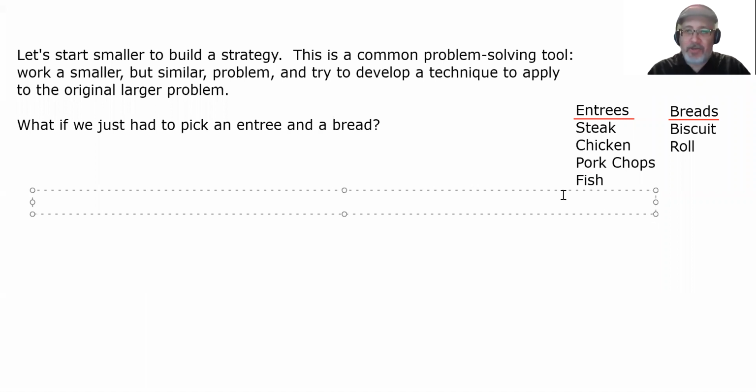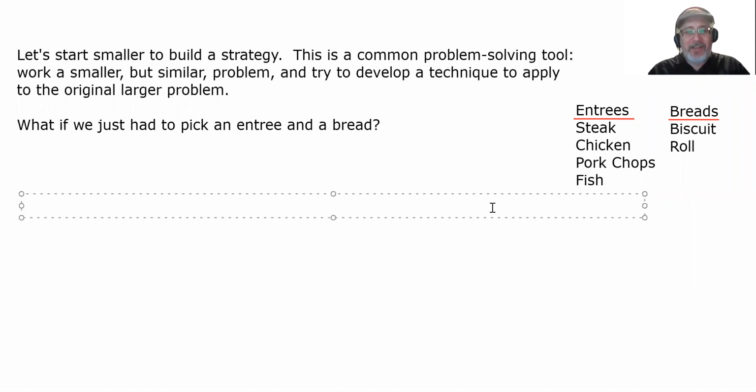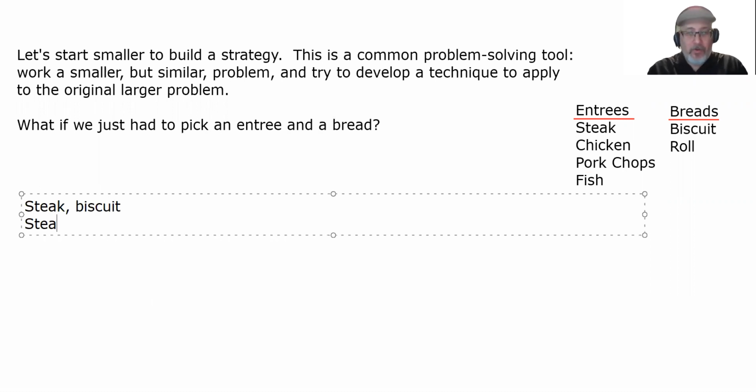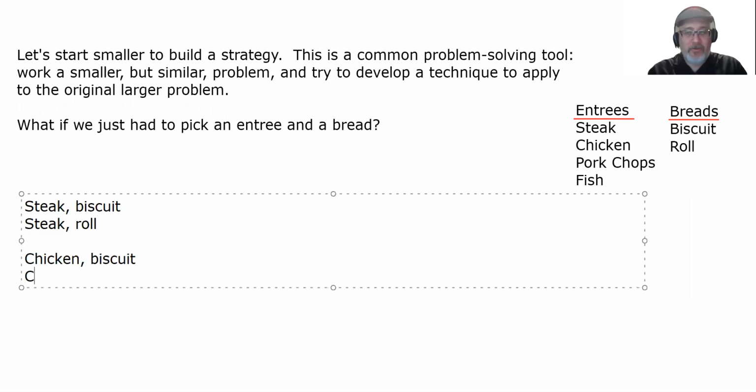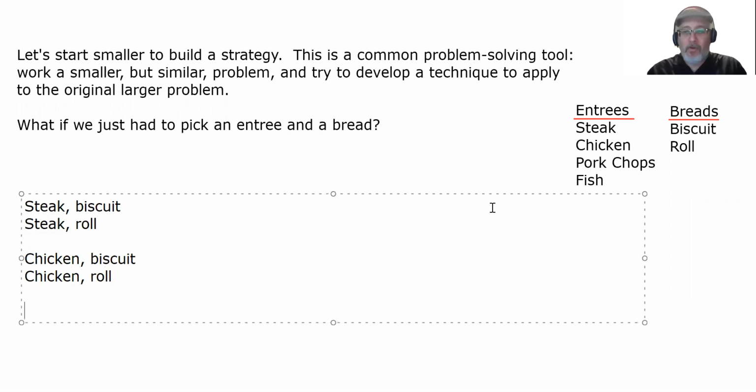It's really not that hard to do in this case, because let's say you pick steak. Well, I only have 2 choices for a bread: a biscuit or a roll. So there's 2 meals. But let's say we pick chicken. Well, same thing. We can either pick a biscuit or we can pick a roll. Or if we pick pork chops, new meal, pork chops.